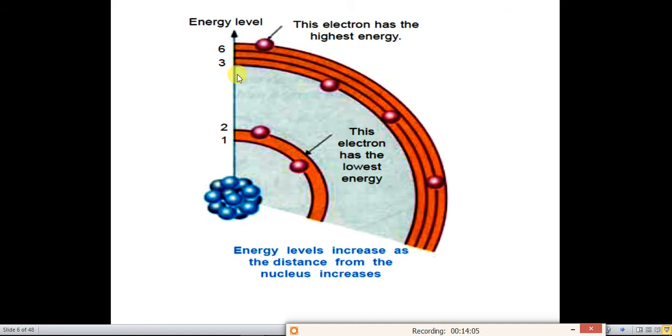These pink colored dots represent the electrons, and the brown curves indicate the path in which the electrons will revolve, and this is nothing but the nucleus. It consists of neutrons and protons.